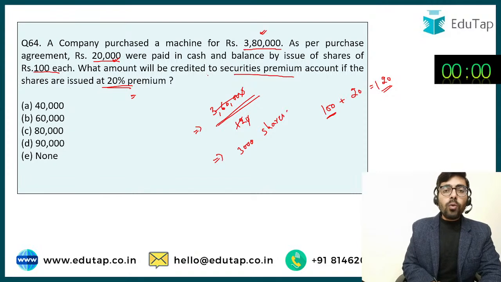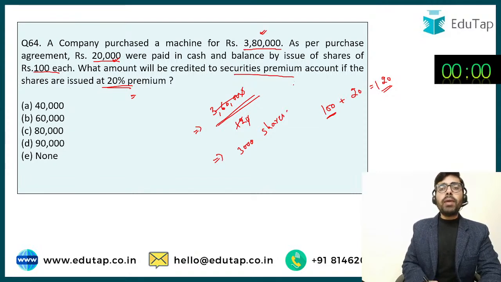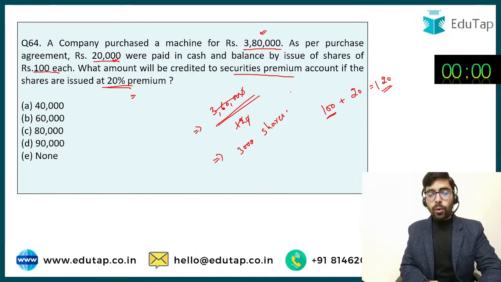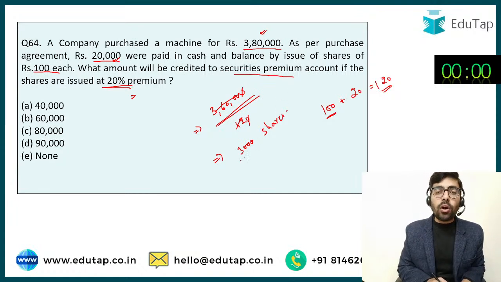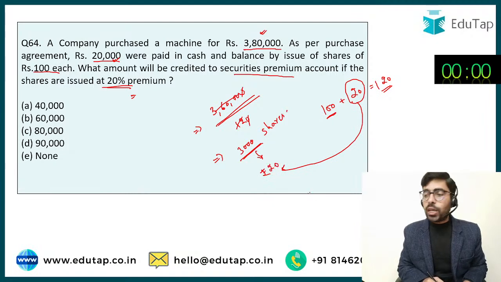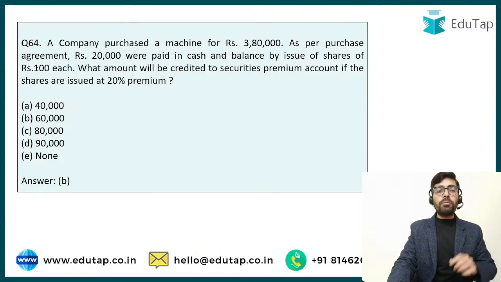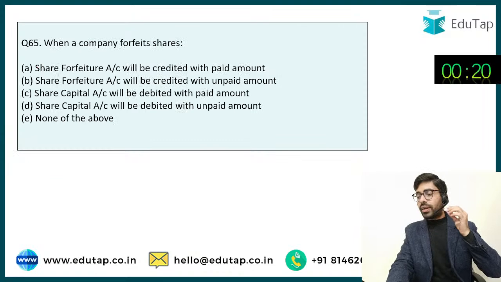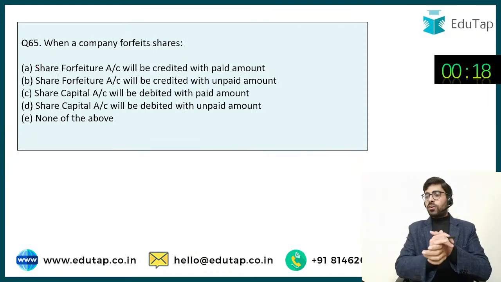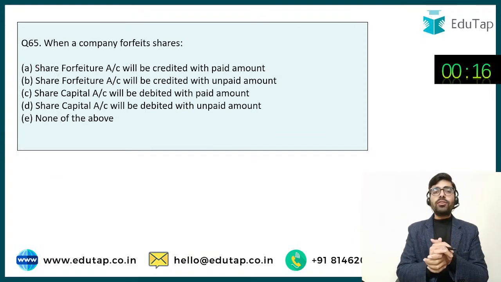Okay. So now we are being asked कि securities premium account में कितना amount जाएगा? What amount is going to be credited to the securities premium account? If there are 3,000 shares, and on one share I am getting a premium of rupees 20, then on 3,000 shares the premium is going to be rupees 60,000. So answer is definitely option number B. You have answered it correctly. Great, great. So now let's quickly move on to the next question.